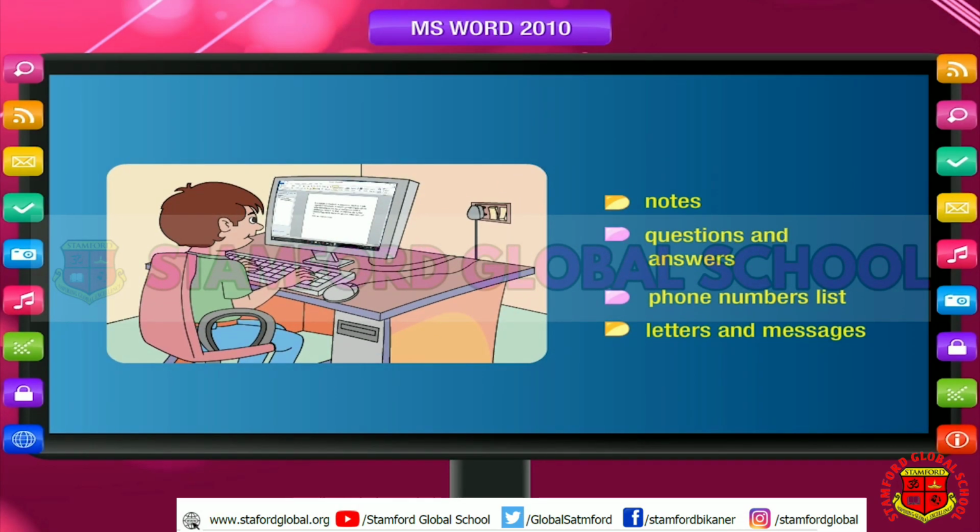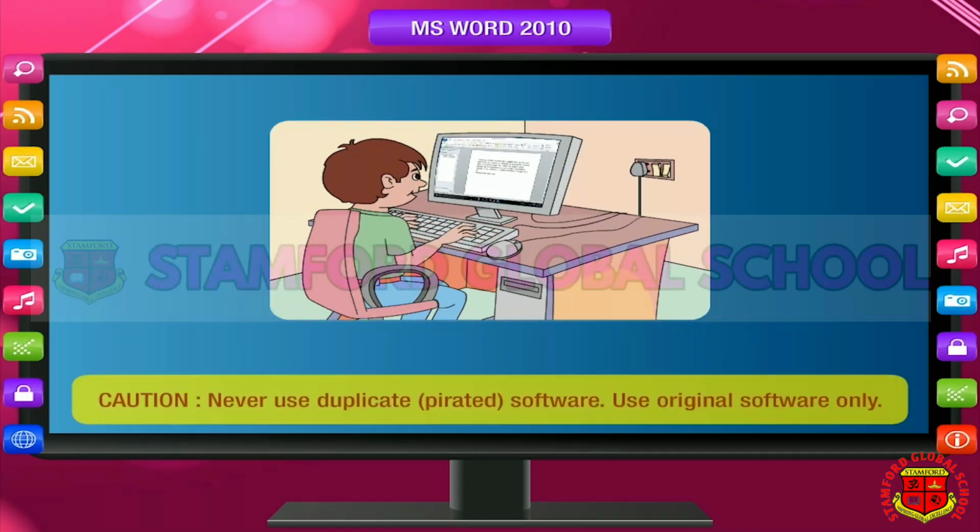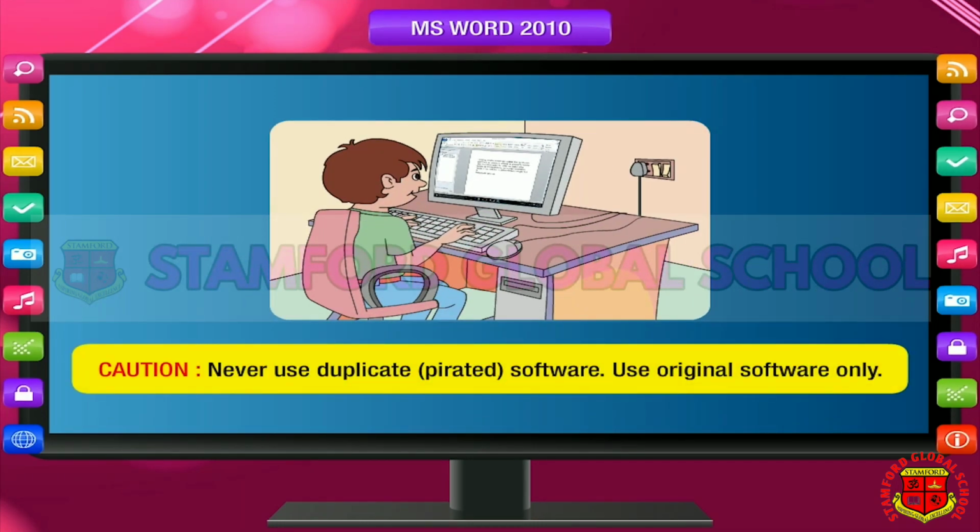You can type your notes as well as questions and answers in MS Word. You can prepare a list of phone numbers of your friends. You can also type letters and messages. Each of these is called a document. Caution: never use duplicate or pirated software.